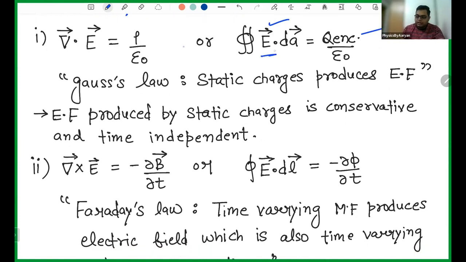This means the electric field produced by these charges does not depend upon time. If a static charge is producing an electric field, then that electric field will never change with time. It will be constant with time, and it will always be conservative. If you want to know the meaning of conservative, then please watch the lectures already taken in the course of PhysicsByAaryan. Okay, now let's move on.